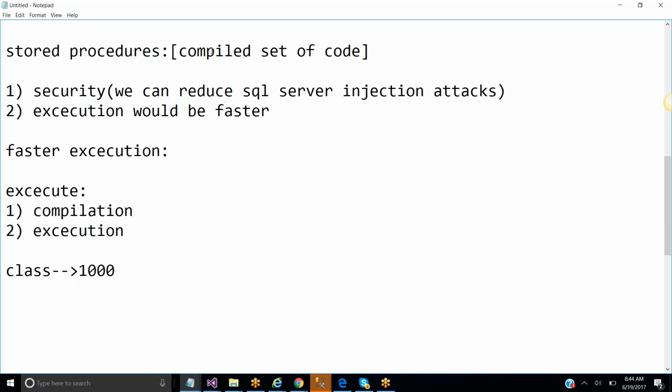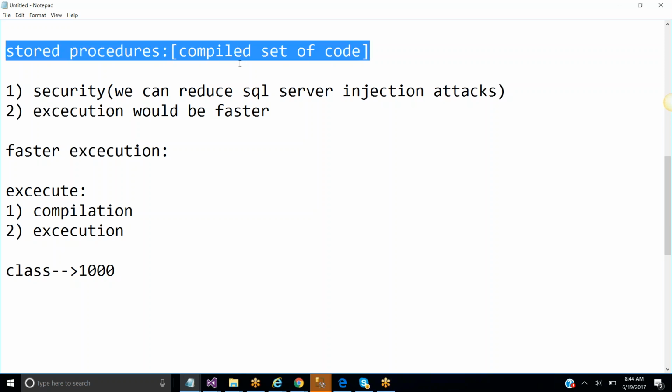Because it is not compiling again and again the large amount of queries inside the stored procedure, it just directly hits the execution. That is the reason the stored procedure performance is a bit faster. It executes fast because it is not compiling the code again and again. Clear? That is one of the beauties of the stored procedure. The first time you write the code and click execute, it compiles and executes the code.